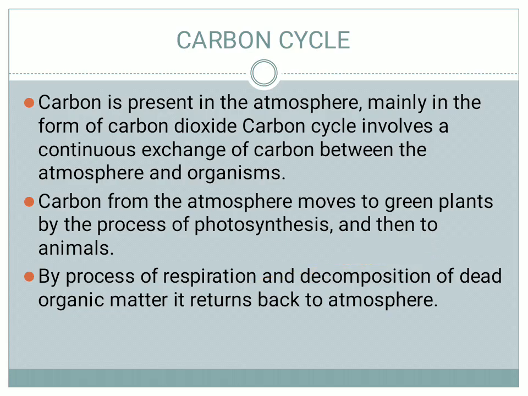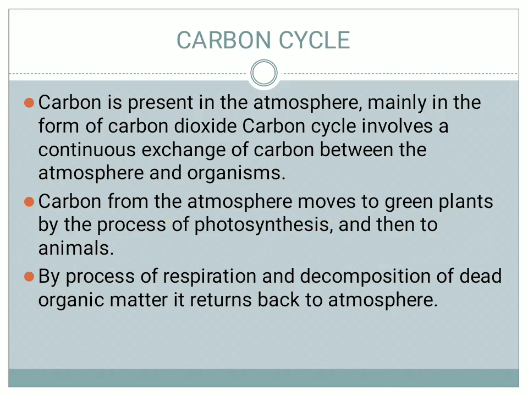Then the gaseous cycle, the first one is the carbon cycle that I'm going to discuss. The carbon that is present in the atmosphere in the form of carbon dioxide will cycle through the continuous exchange of carbon between the atmosphere and the organisms. How is it happening? First, the carbon dioxide is taken up by the green plants. They prepare the food, and these green plants are eaten by other animals. That is how the energy and nutrient cycle of the carbon cycle continues.